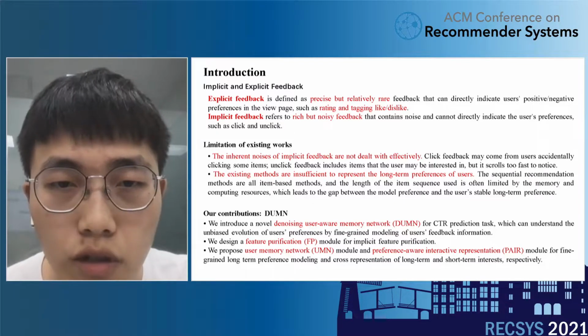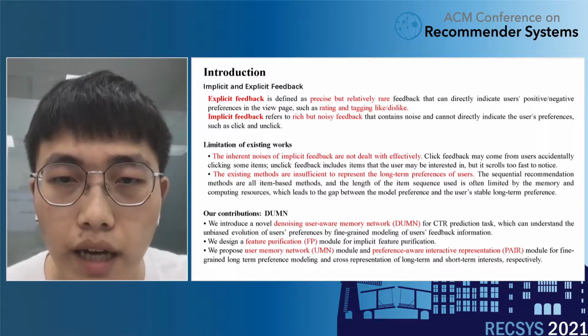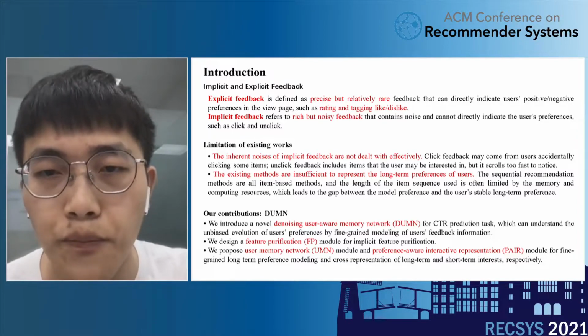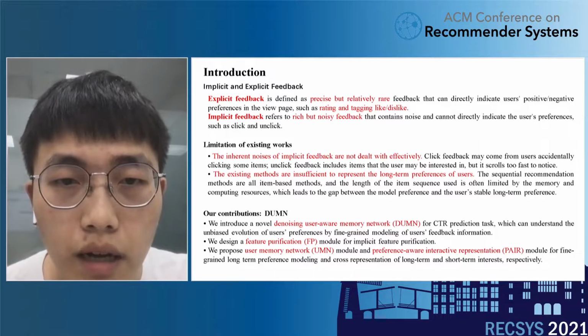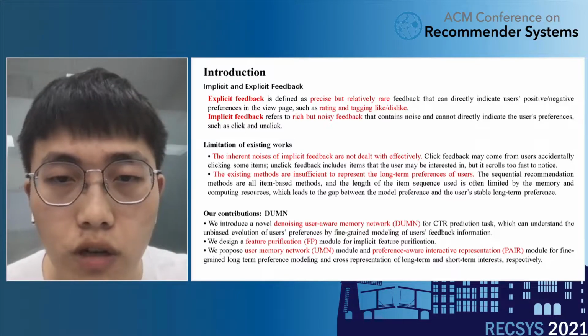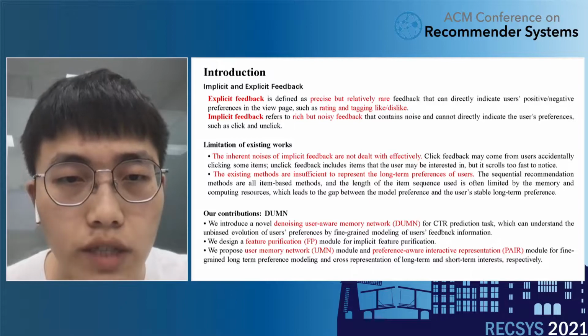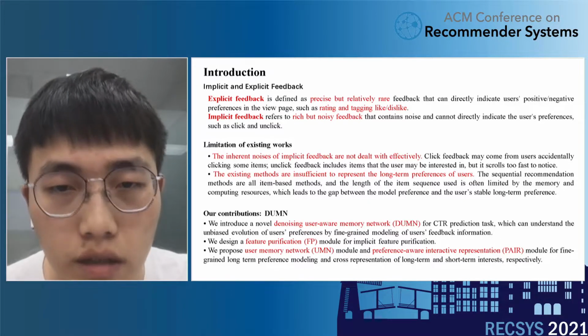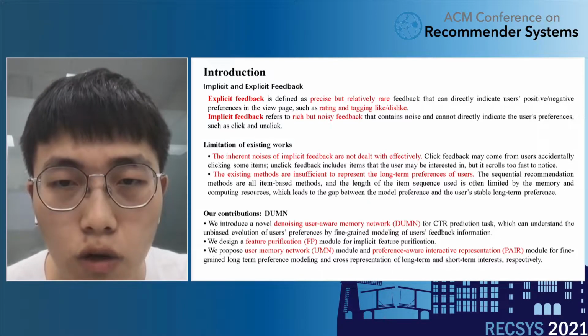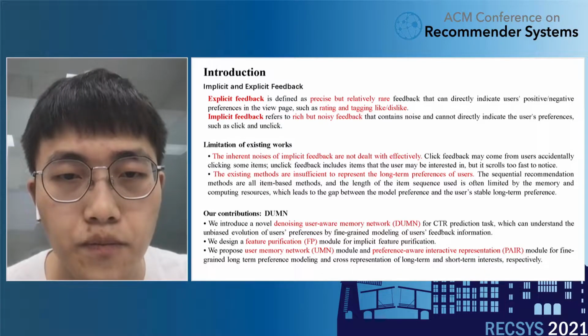First, the inherent noises of implicit feedback are not dealt with effectively. In general, click feedback may come from users accidentally clicking some wrong items. Unclick feedback includes items that the user may be interested in, but it was scrolled too fast to be noticed.